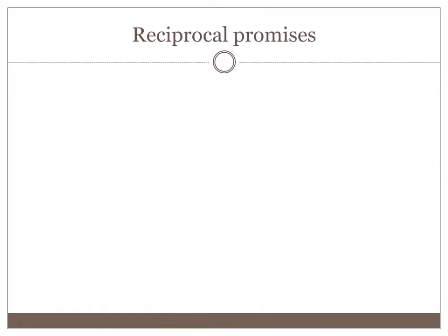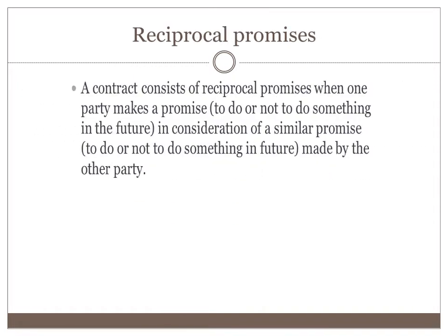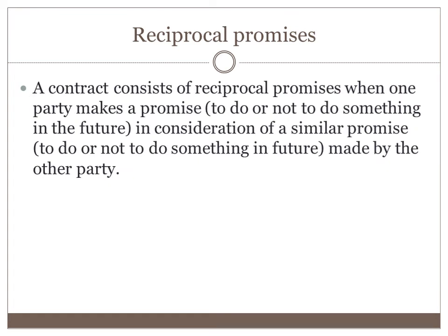Reciprocal promises. A contract consists of reciprocal promises when one party makes a promise in consideration of a similar promise made by the other party. That's called a reciprocal promise. Reciprocal promise means it is a contract of exchange of promises.